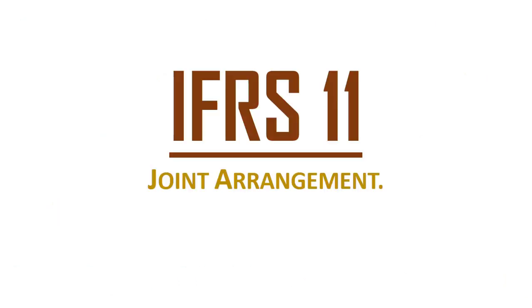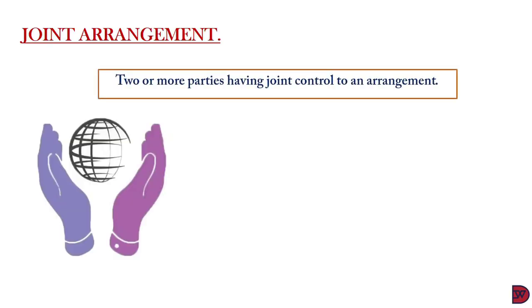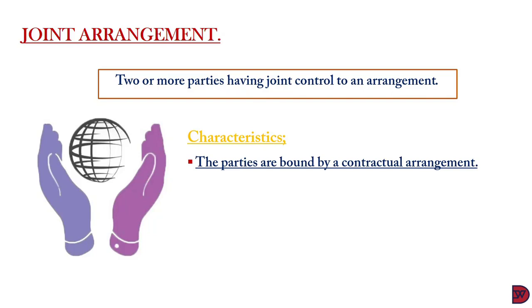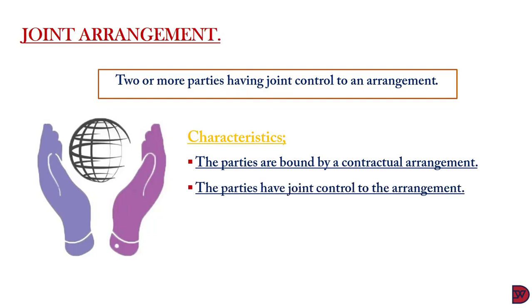IFRS 11, joint arrangement. A joint arrangement is when two or more parties, be it individuals or entities, have joint control of an arrangement. The characteristics of a joint arrangement are that the parties are bound by a contractual arrangement, and secondly, the contractual arrangement offers the parties joint control of the arrangement.